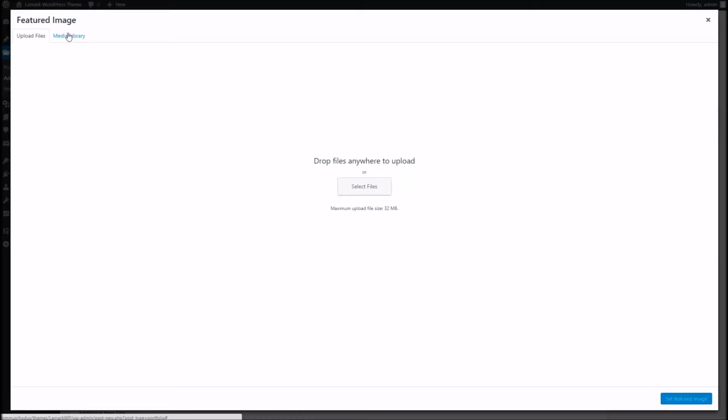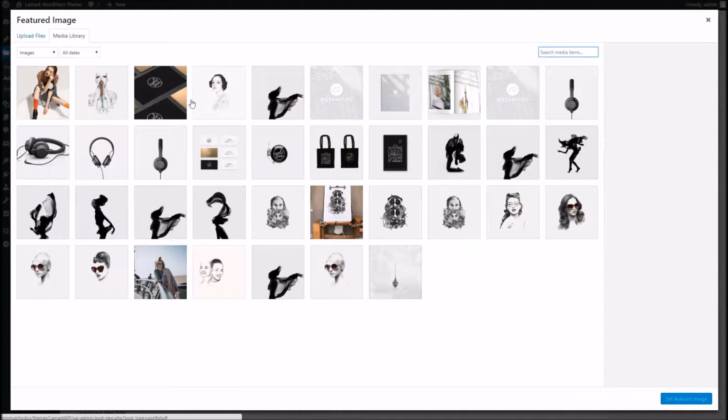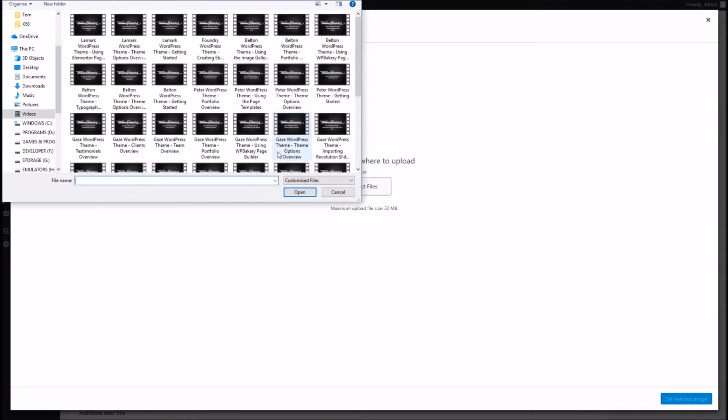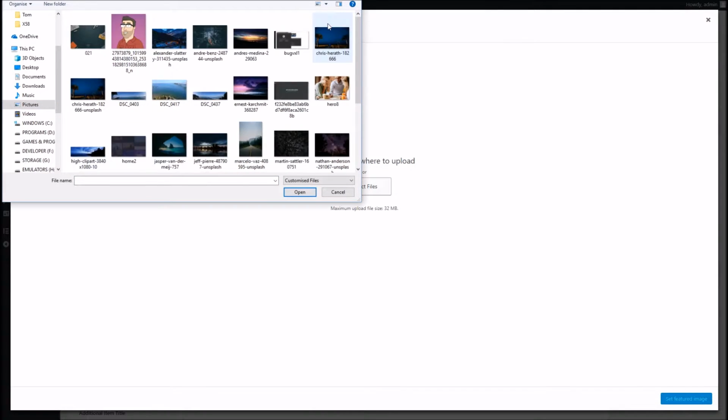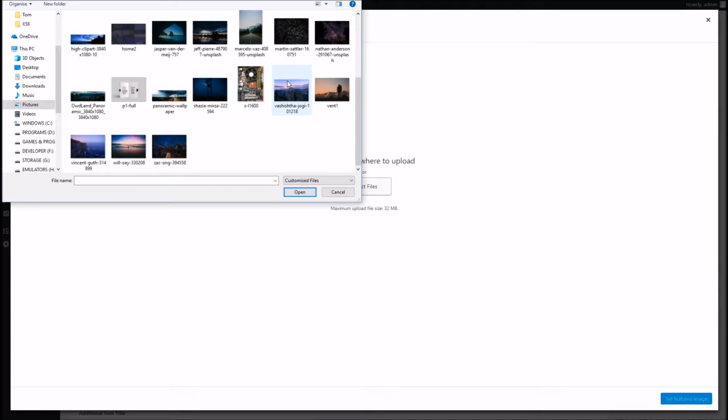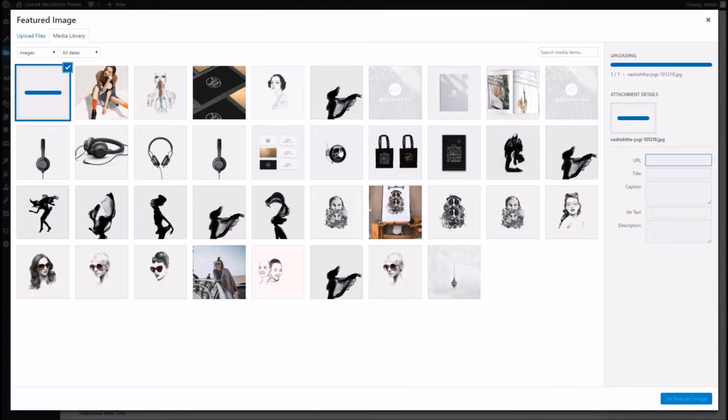Now, the featured image can of course be anything you like. We suggest something nice and big and bold to get the most out of it, but be sure to optimize your images to not slow down the loading of your site. So I've got some in the media library here, but I think I'll add something fresh. That will do.